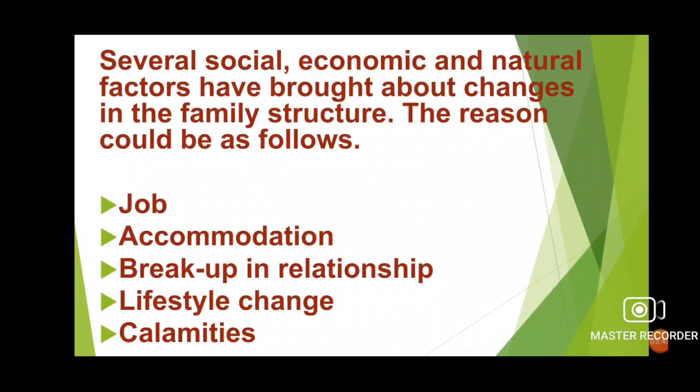The fourth one is lifestyle change. Family members may be prompted to shift their homes for a better lifestyle, education, etc. And the fifth and last one is calamities. Natural and human-made calamities might destroy homes and force people to shift to new places. Some of the natural calamities responsible for this include tsunamis, earthquakes, floods, and droughts.